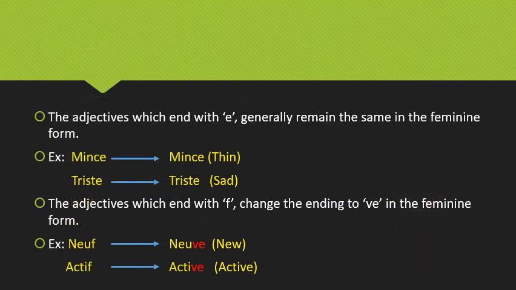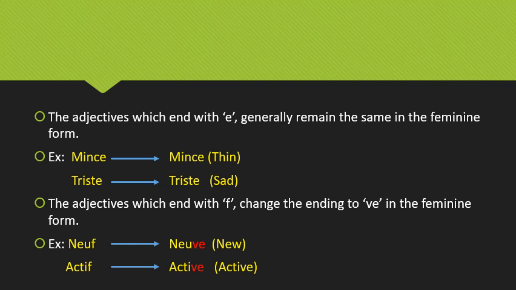Now next is the set of adjectives which end with E. These adjectives usually remain the same in the feminine form because we do not add an extra E at the end. The spelling of the adjective remains the same. For example, the first one, mince, meaning thin. In the feminine form also, the adjective is the same. Next one, triste, means sad. In the feminine form, it remains the same. There is no change in the form of the adjective in the feminine form.